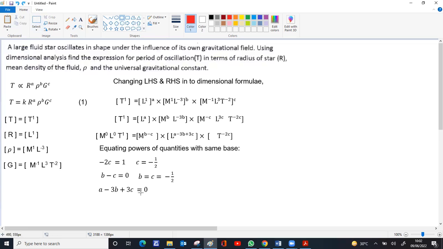So you know B and C, so take B and C to the right side. A equal to 3B minus 3C. So 3 times of B minus C. But B and C are equal. So B and C are equal means it gets cancelled to 0. So A equal to 0. B and C are minus half. Now substitute the values of A, B, C in equation 1.